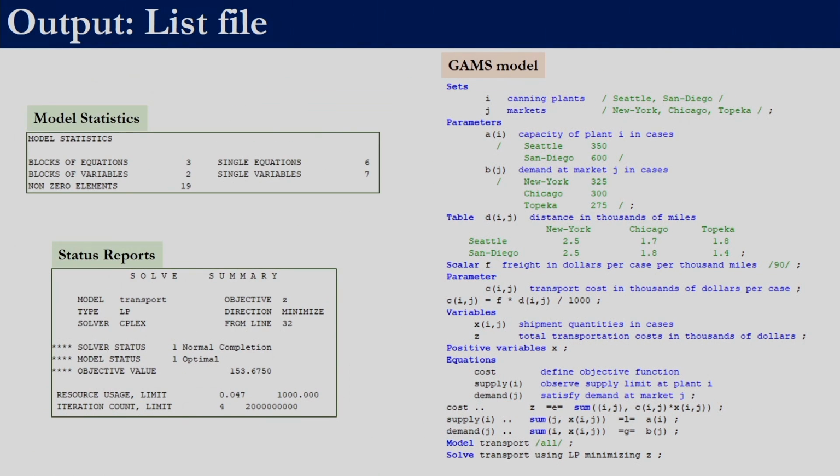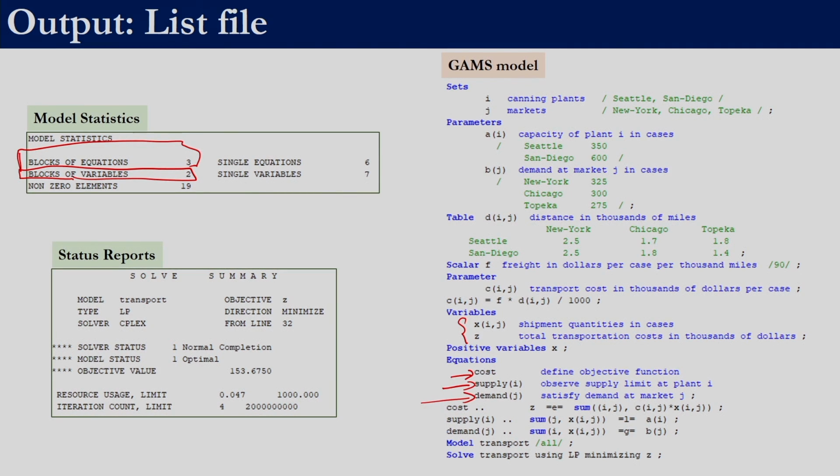The other part of the list file is model statistics. Model statistics tells us about the equations and variables. Here we have two types of variables, that is what the blocks of variables are. One is indicated by x and the other one is indicated by z, and we have three blocks of equations. One is cost, another one is supply of i, and the other one is demand of j.